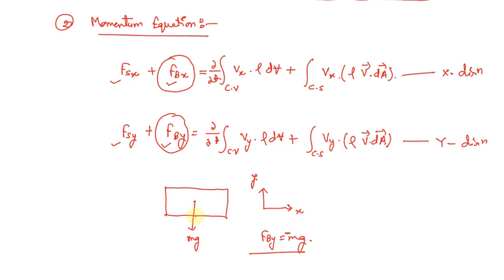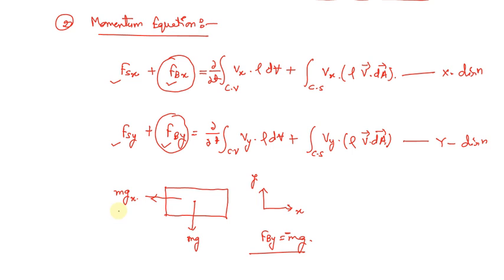but that will be with a negative sign. So similarly, if there will be some gravitational acceleration or gravitational constant in the x direction, then we are also going to write down a similar kind of force in the x direction, that means mgx.